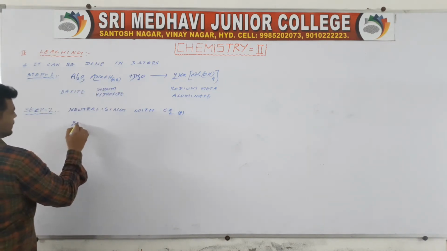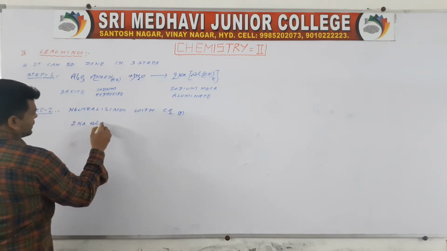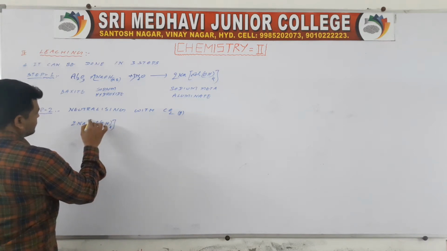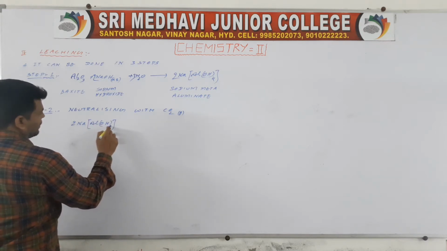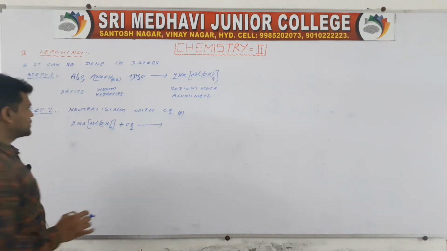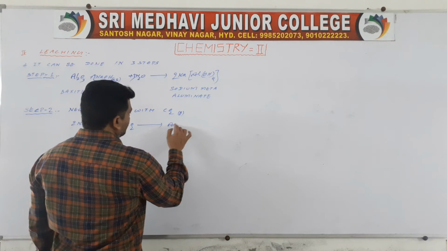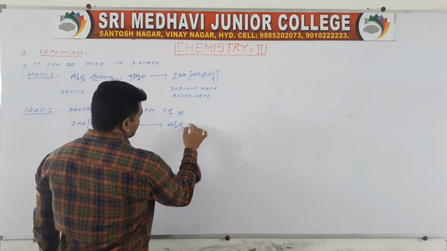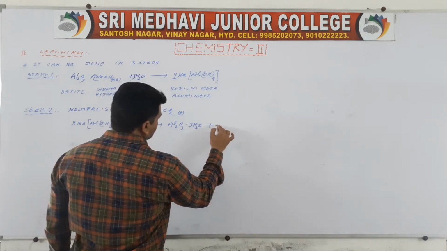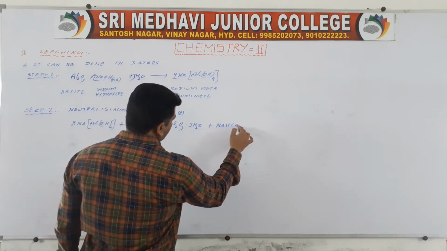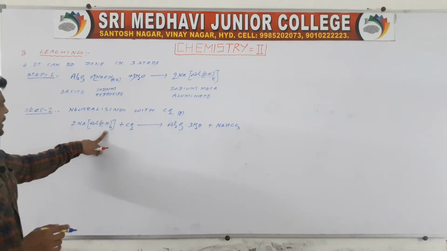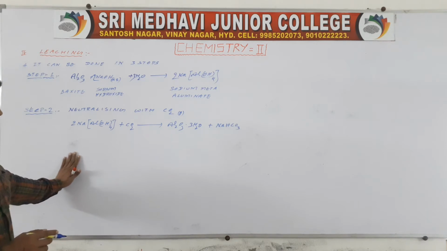Then 2 NaAl(OH)4 plus CO2 gives rise to Al2O3 and 3H2O plus NaHCO3 is formed.